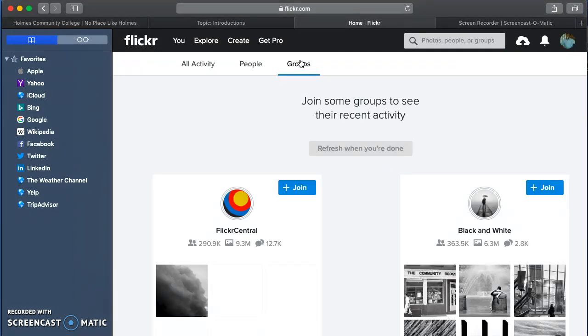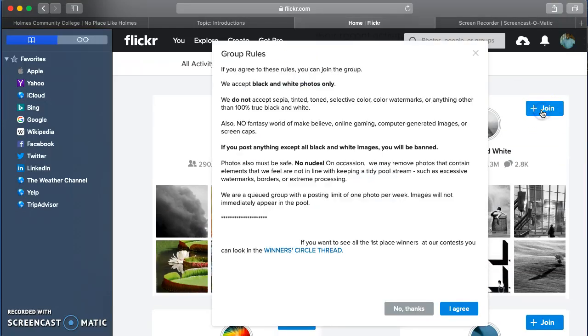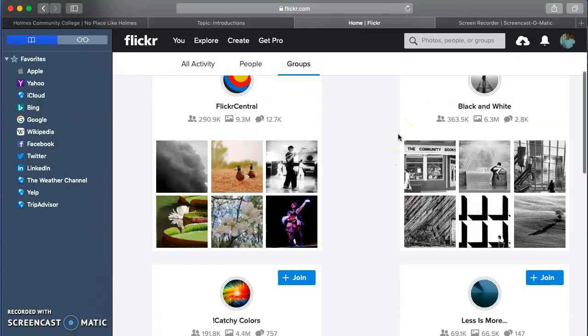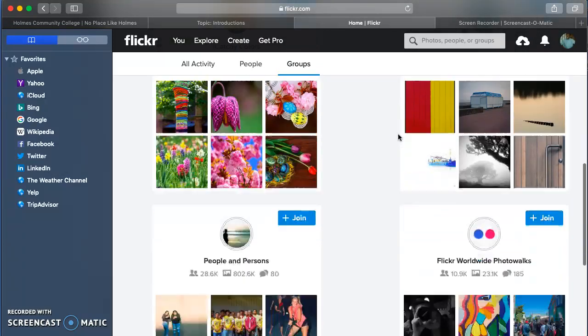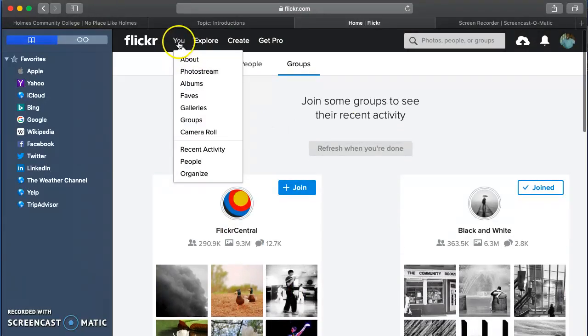Groups, I'm not currently in any groups, but I can join groups. It's like a black and white group. Right here, this is where you agree to join certain groups, and I agree to join the black and white group. So I'm part of the black and white group. And here are just more groups that you could possibly join.